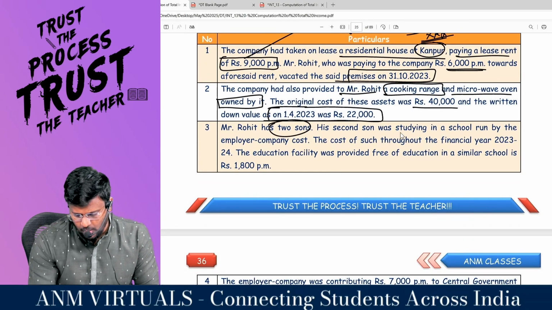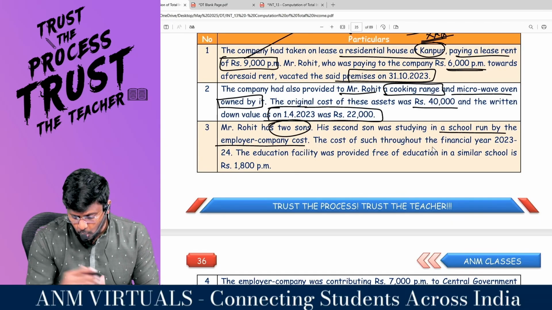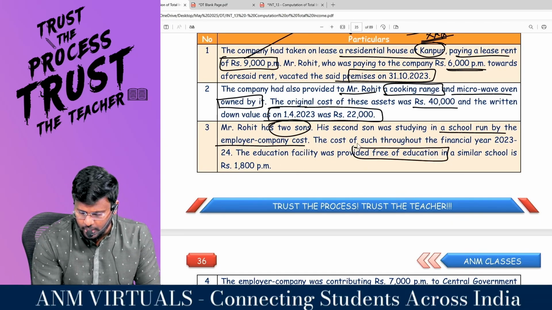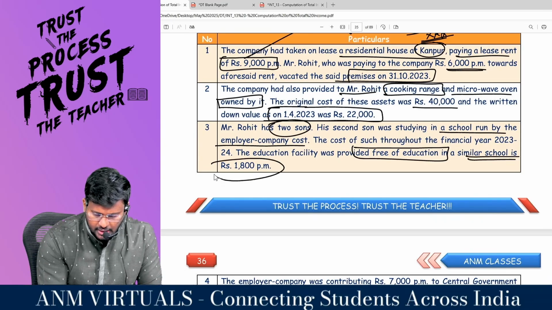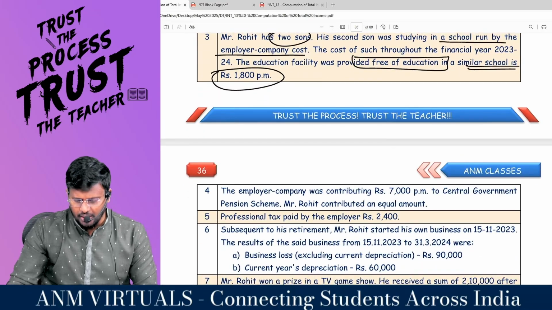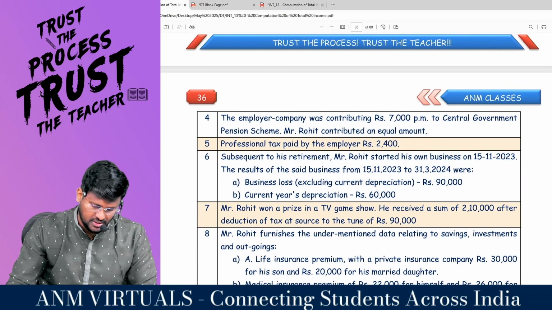His second son was studying in a school run by the employer company, throughout the financial year 2023. Education facility was provided. The cost of education in a similar school is 1,800 per month, which is more than 1,000 per month. Once it exceeds 1,000, it is fully taxable. So they are not talking about education allowance; they are talking about perquisite.